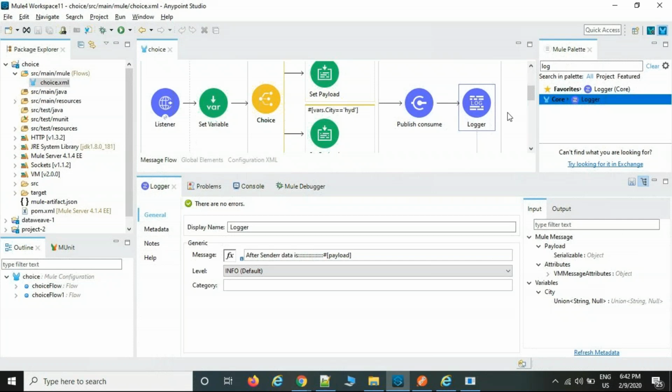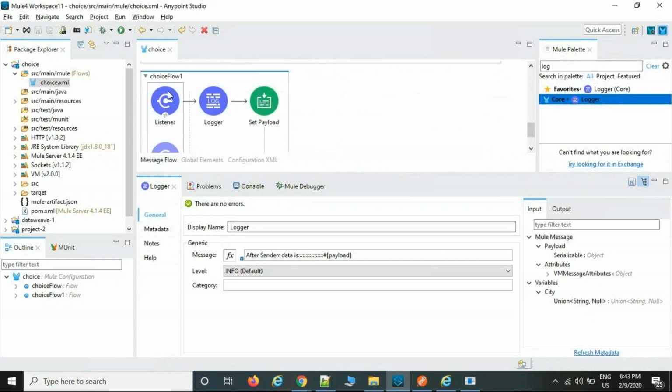This is how we are going to exchange the data between sender and receiver. First, based upon the condition, the corresponding thread gets executed, and whatever data is available, it is going to hand over to the publish consumer queue. This is the VM queue, nothing but a kind of messaging connector. The messaging connector is responsible to send and deliver the data. To whom? This is the receiver.